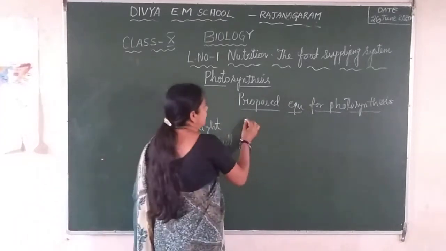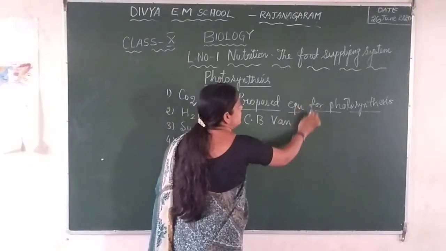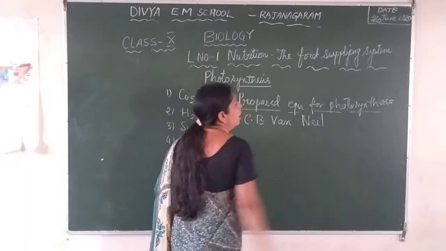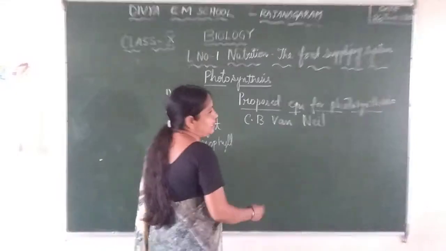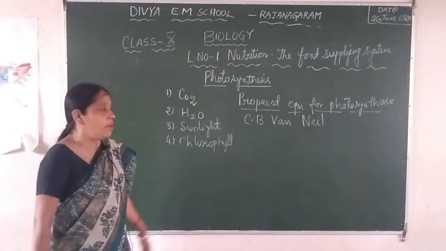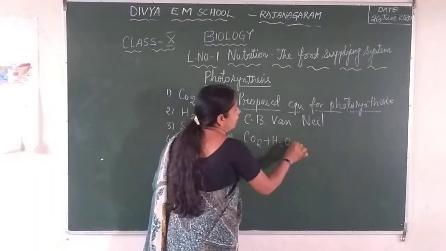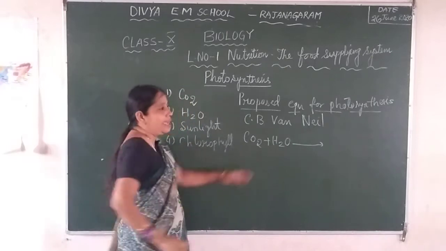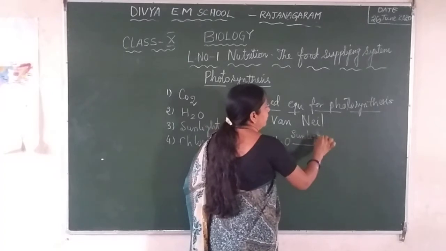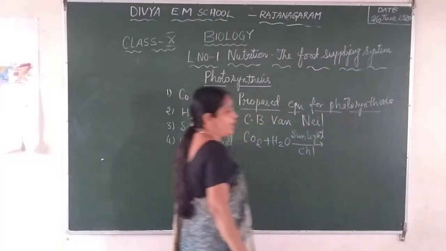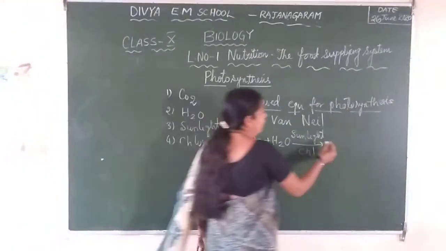The name of the scientist is C.B. Van Neel. He is the scientist who has given the proposed equation for photosynthesis, which is nothing but the unbalanced equation. So let us see what is the equation given by C.B. Van Neel. We will write CO2 plus H2O. Why? Because we know that when the carbon dioxide reacts with the water in presence of sunlight and chlorophyll. CHL means the chlorophyll. Don't think otherwise. CHL means it is the chlorophyll, and the end products are